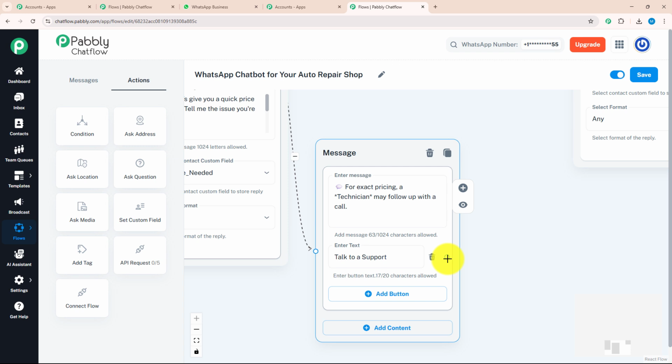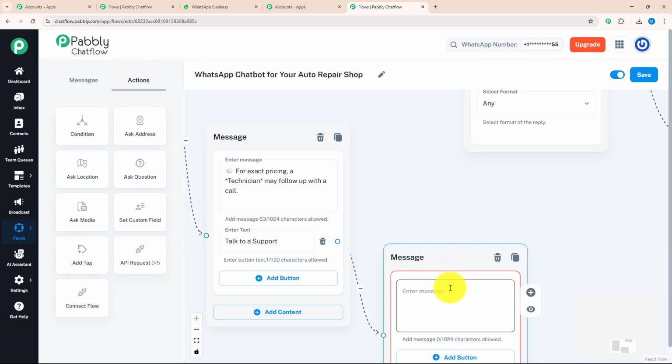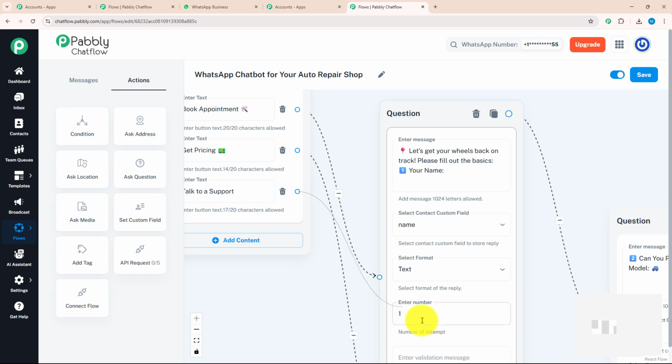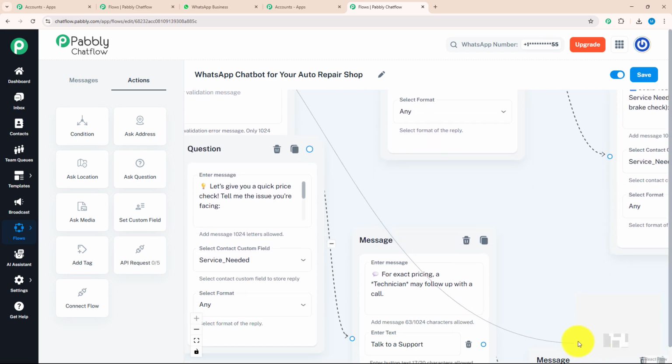For the talk to a support action button, I will give a separate message. For that, again, I'm going to drag and drop this option, select the text button and enter my message which says let me connect you with a real expert from Team Pabbly. We will need just a second. I will connect my talk to support action button with this message, which was given on the initial action button.